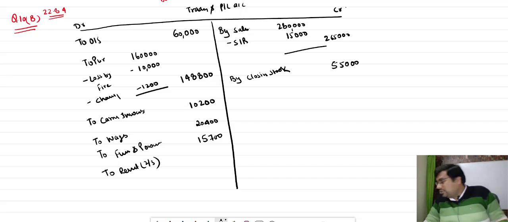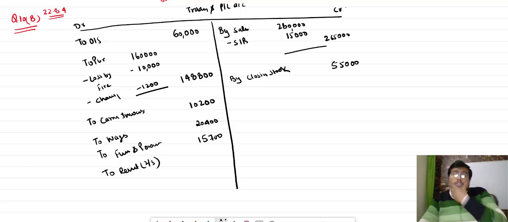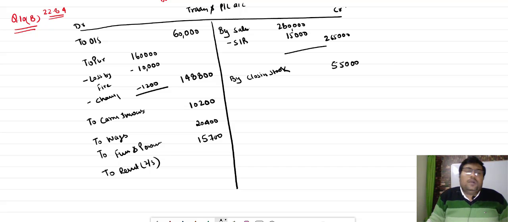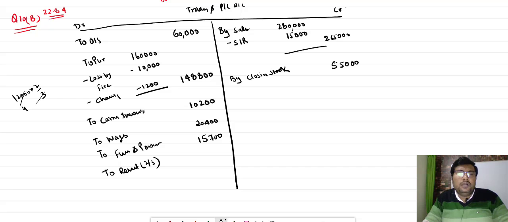So to rent, 2/3. How much? Total rent is given in the question, 12,000. 2/3 of 12,000 is 8,000. Okay? So total rent which is allocated is 8,000 rupees.